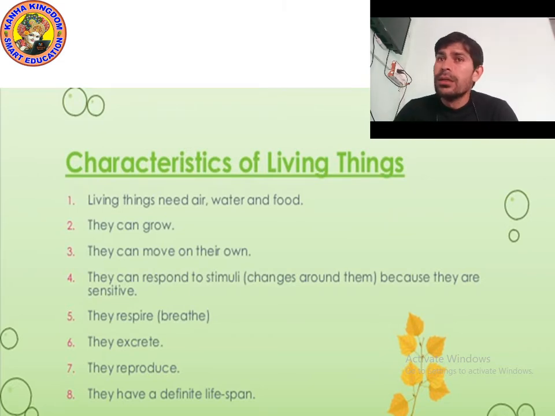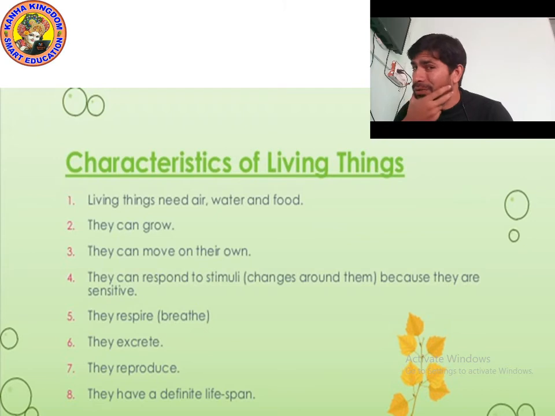Yes. Next point, point number four, they can respond to stimuli. Yes, they respond to stimuli. Stimuli means those changes which are happening around them. Yes, because they are sensitive, so they respond to stimuli. For example, whenever an earthquake comes, the elephant can sense it. The elephant senses it, so they feel it and they start running.